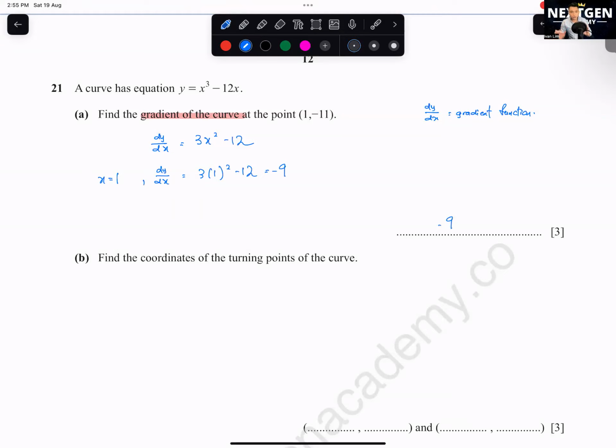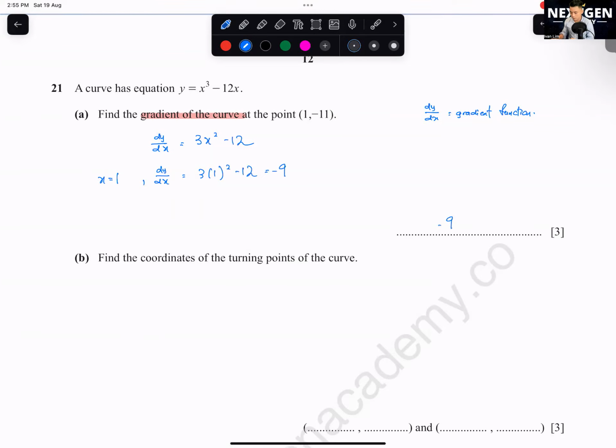You cannot use y2 minus y1 over x2 minus x1. This one is not finding the gradient of a straight line equation. You are now finding the gradient of a curve. Whenever you see gradient of a curve, you have to remember the step is to find dy over dx.